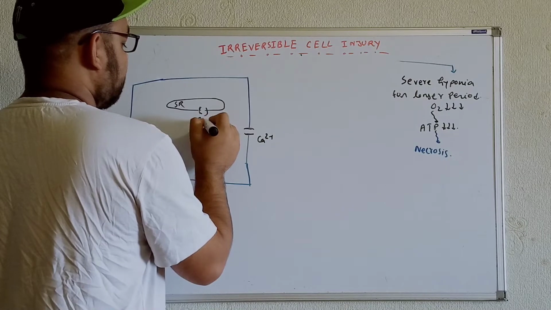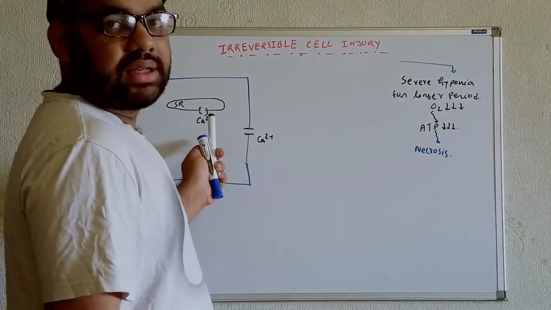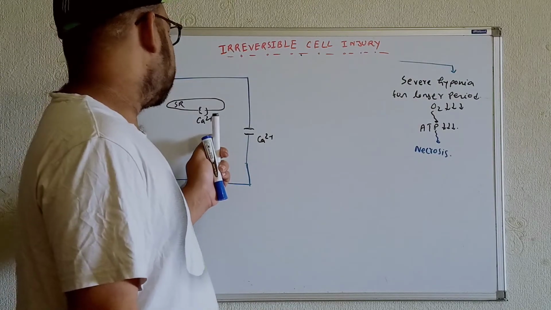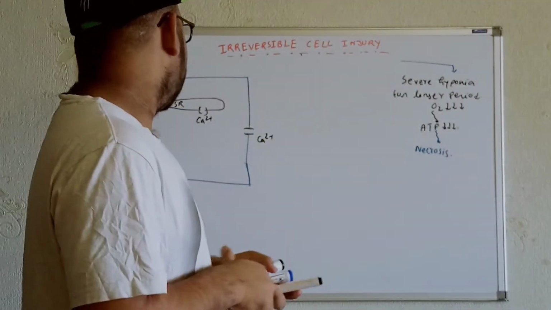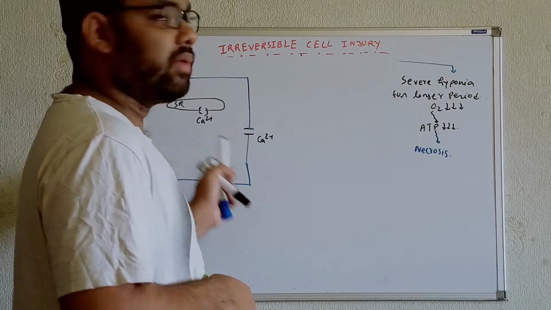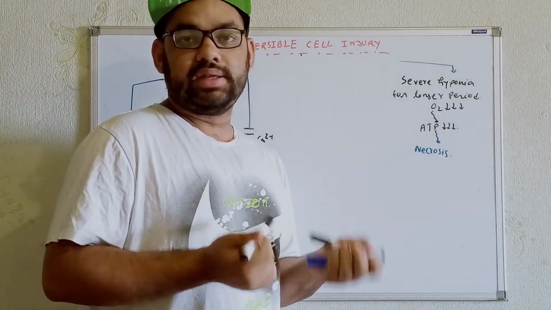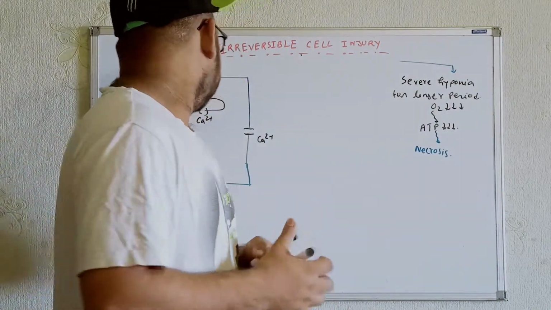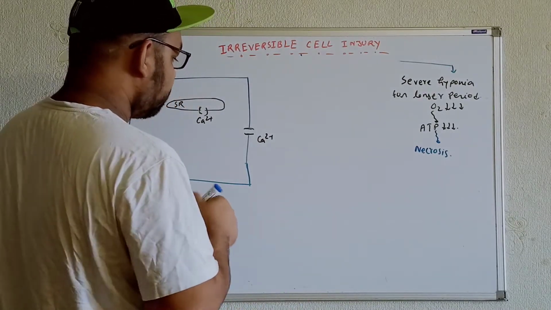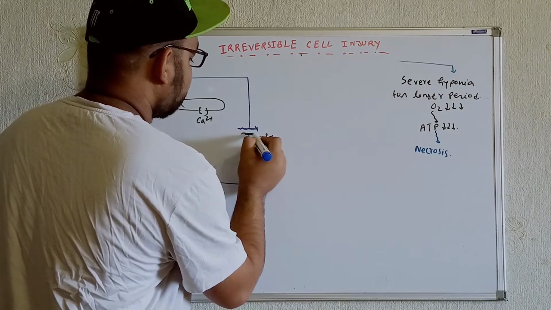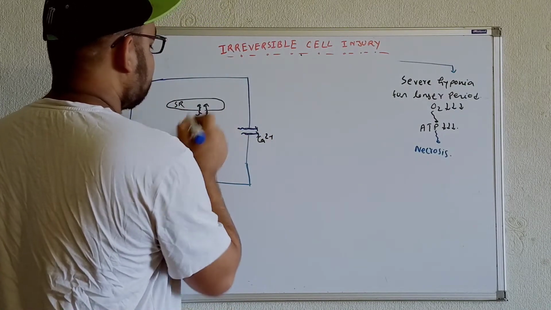Generally we know that within the cells, that means within the cytoplasm, the concentration of calcium is kept low. Why? Because if the calcium level within the cytoplasm is high, we will see unusual activation of different types of enzymes. That is not good for health. Whenever calcium is in the cytoplasm, we need to throw it out of the cell, and similarly we need to take calcium from the cytoplasm into the sarcoplasmic reticulum.